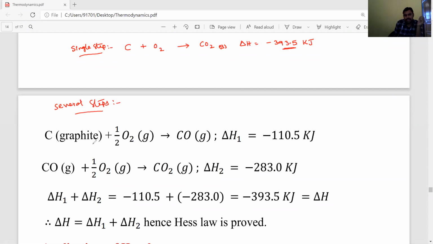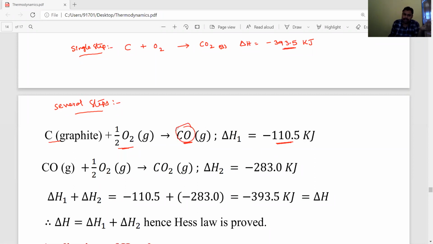In several steps, graphite is first partially oxidized to give carbon monoxide gas. In this case, delta H1 is equal to minus 110.5 kilojoules. Delta H is negative, which means it is releasing heat. How much energy is released, dear students? 110.5 kilojoules of energy is released.